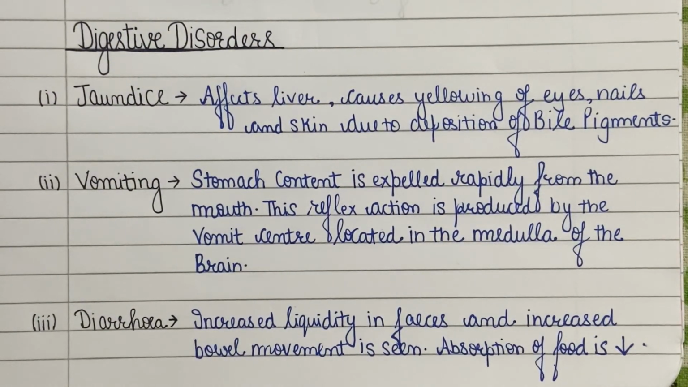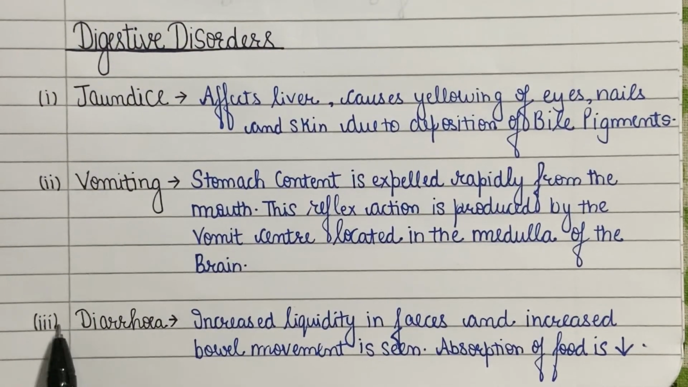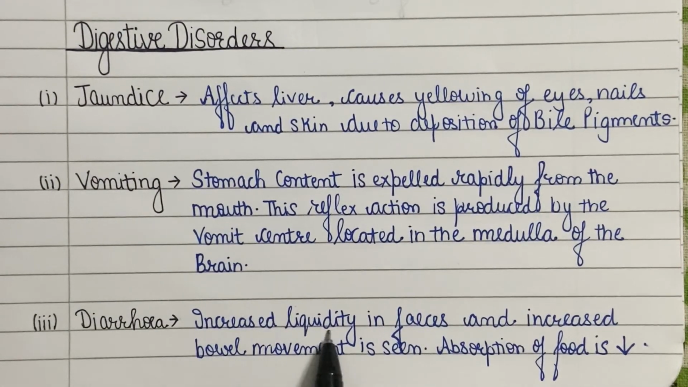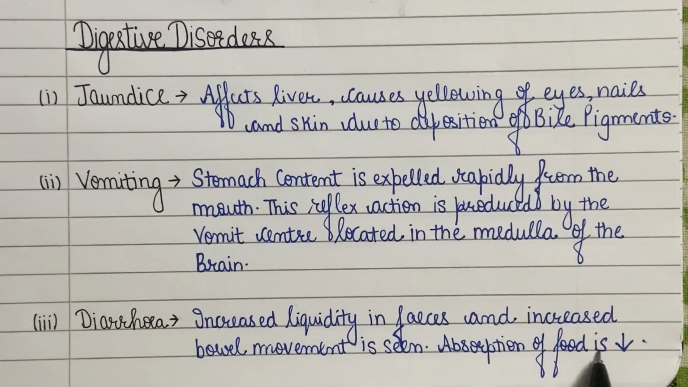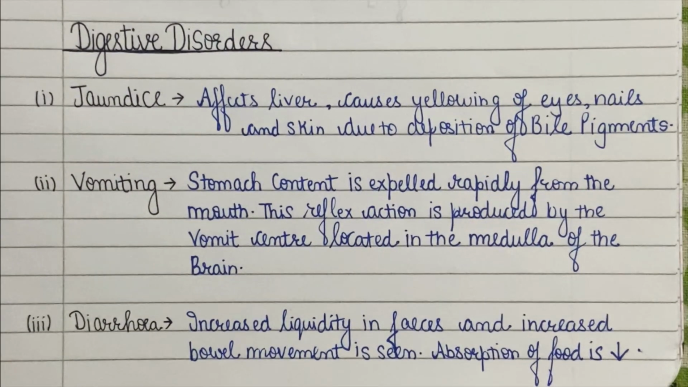The third disorder is called diarrhea. It is a condition in which there is increased liquidity in the feces and the bowel movement of the wall of the alimentary canal increases. The absorption of food is greatly reduced in this condition, and the patient tends to lose excessive fluid from the body through feces, which leads to dehydration of the body.